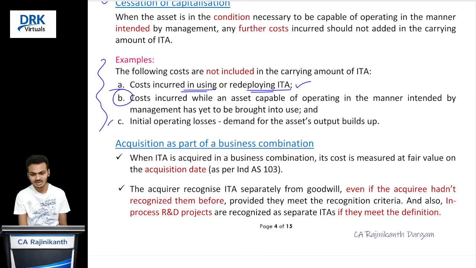Okay? And next one, initial operating losses, we should not capitalize. Charge to profit and loss account as an expense. Anyway, it is a loss. Right? So with this, our discussion on how to determine the cost for acquisition of a ready-made asset is completed. We determine that cost. Now you recognize intangible asset account debit to bank account. You write that amount. That's it.